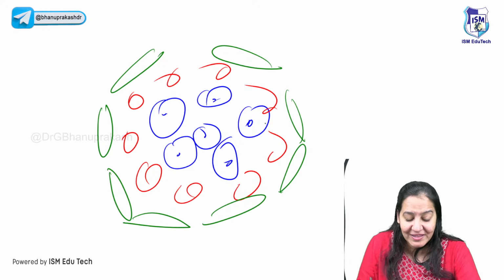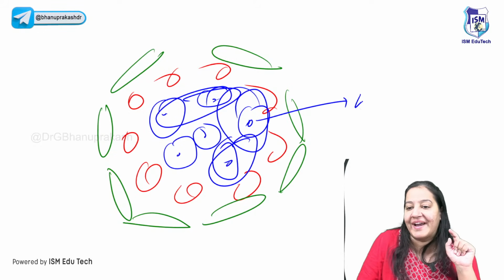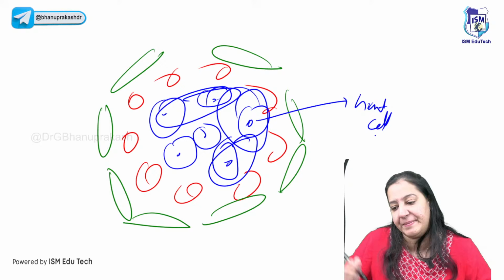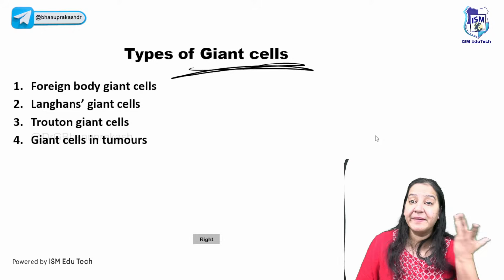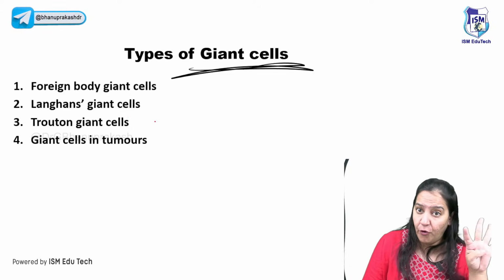Now, multiple epithelioid cells fuse with each other and they form giant cells. So what are giant cells? Giant cells are formed due to the fusion of epithelioid cells. So how many types of giant cells are there? It's a very important MCQ. There are 4 types of giant cells.